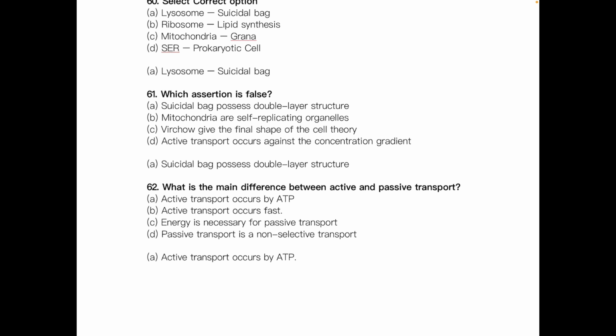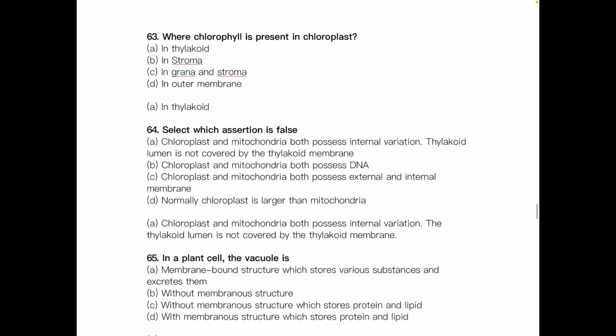Active transport occurs with the help of ATP, while passive transport does not need any ATP, because it moves from higher concentration to lower concentration. So option A is the main difference between them. Okay, then where is chlorophyll present? In the chloroplast, in the thylakoid. In the thylakoid, the chlorophyll is actually present inside the chloroplast.